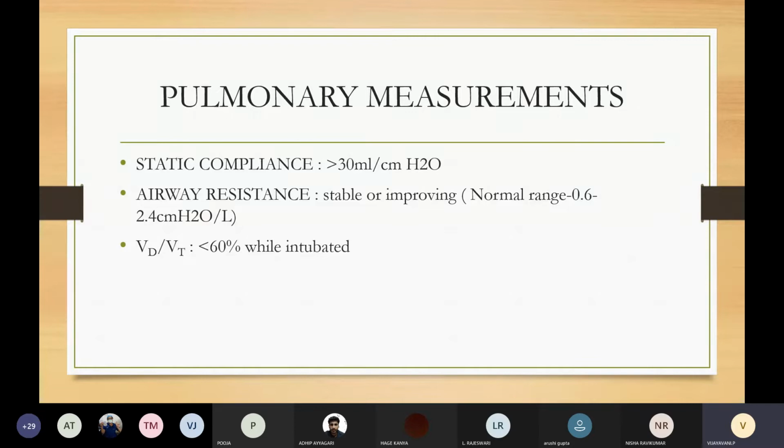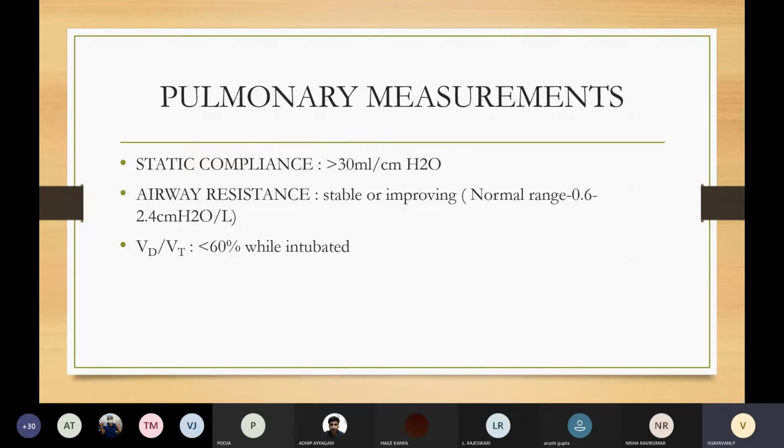Tidal volume and positive end expiratory pressure are directly measured from our ventilator. For measuring plateau pressure, we will put the patient on VCV mode, and we give an end inspiratory pause for 1 to 2 seconds and then measure the P-plat pressure. The static compliance value should be more than 30 ml per centimeters water.